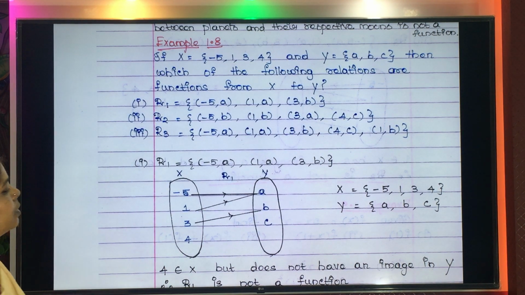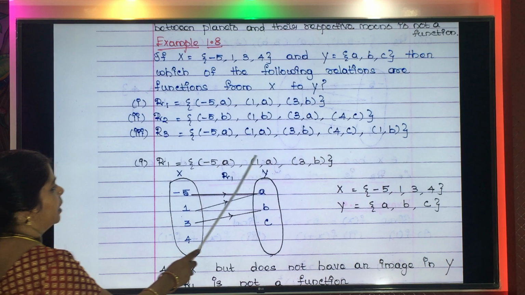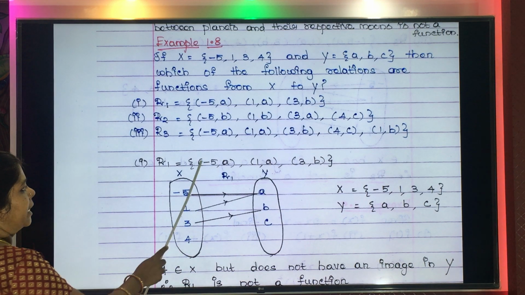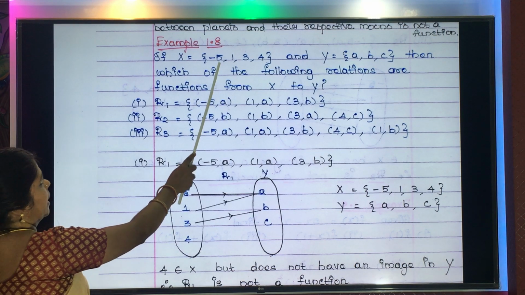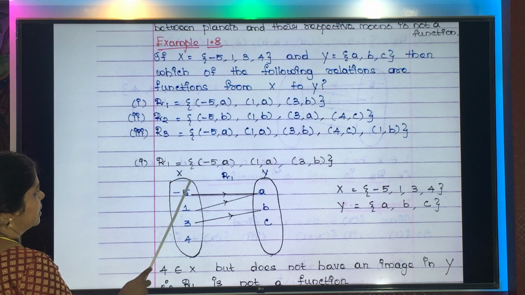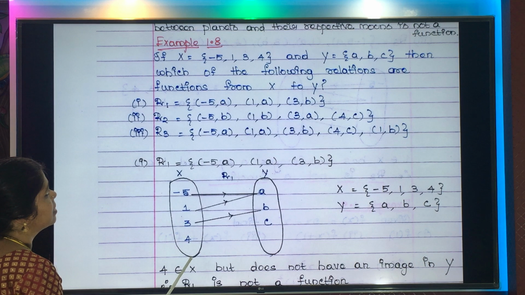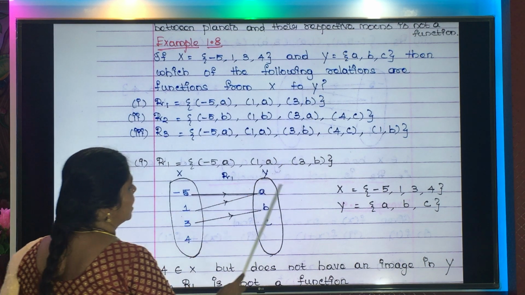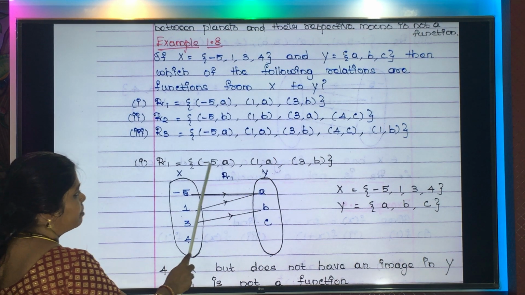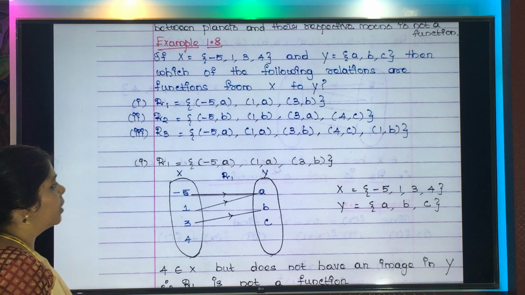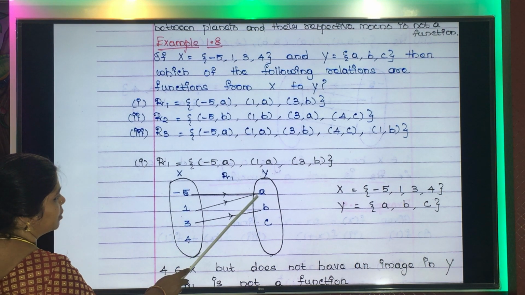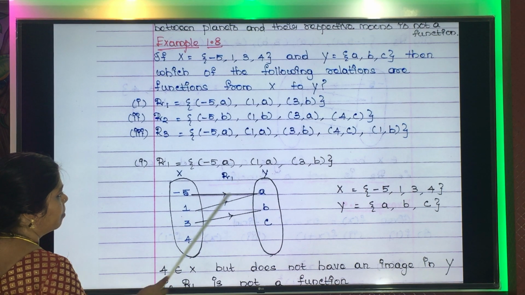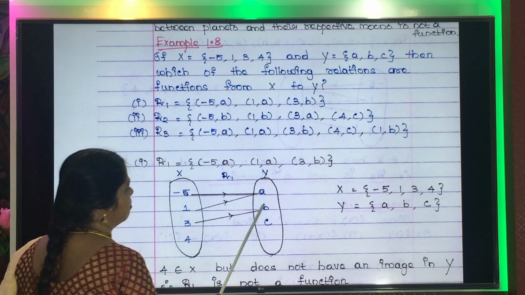Let us take the first question, R1. See, they have given the elements: -5 to A, 1 to A, 3 to B. Now what is set X? Write set X and write all the elements. For Y also do the same thing. Now as per the given elements, you map: -5 is getting mapped to A, 1 is mapped to A, 3 is mapped to B.